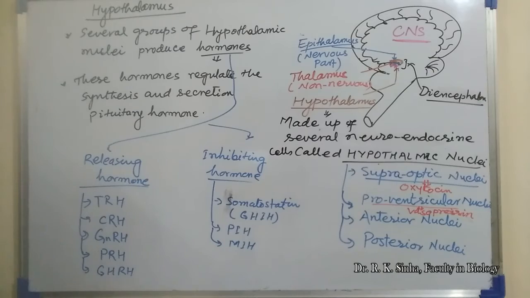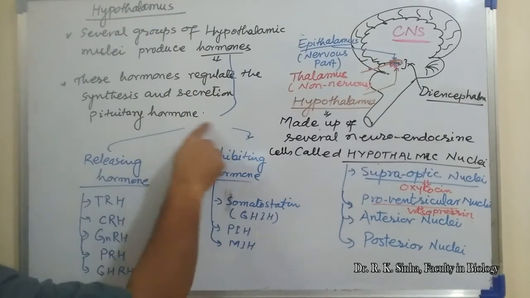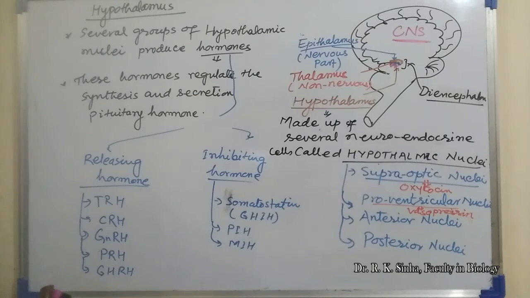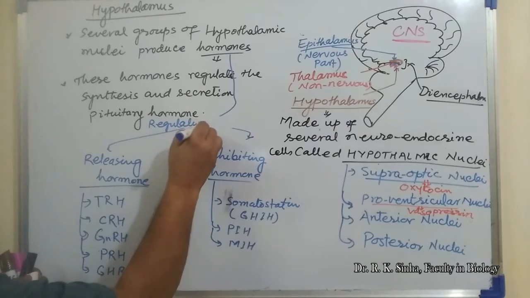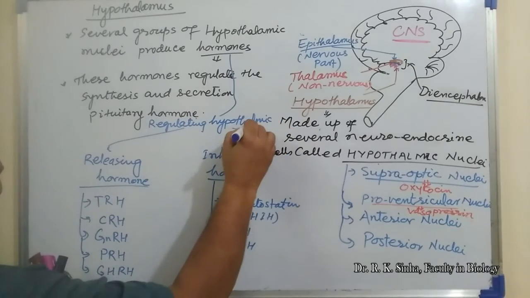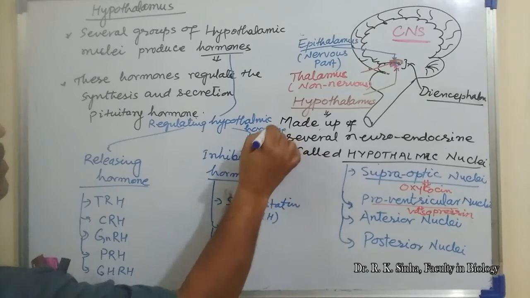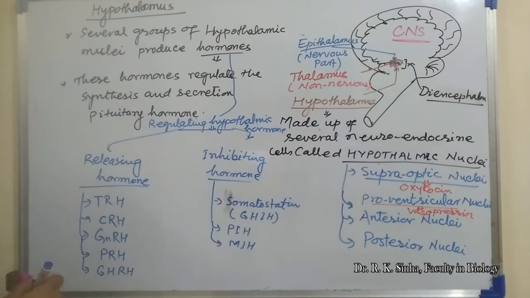These are the regulating hormones of the hypothalamus. Here we can write: regulating hypothalamic hormones. Let's see how these releasing hormones and inhibiting hormones act on the pituitary gland, on the endocrine cells of the pituitary gland. Let's see here.